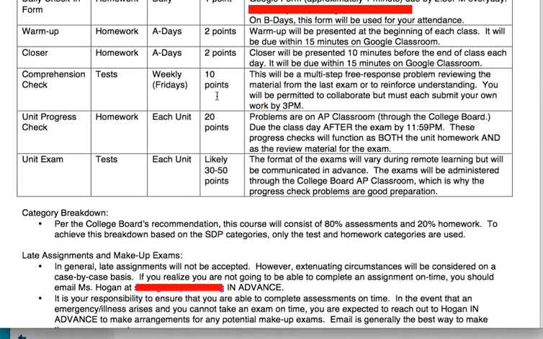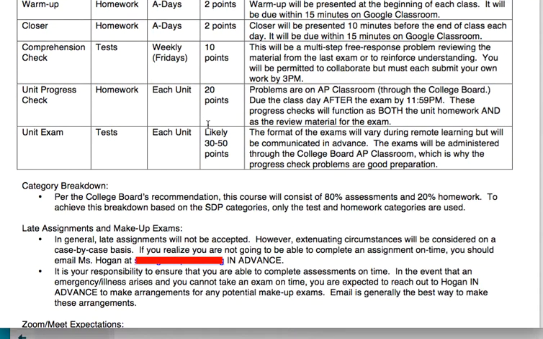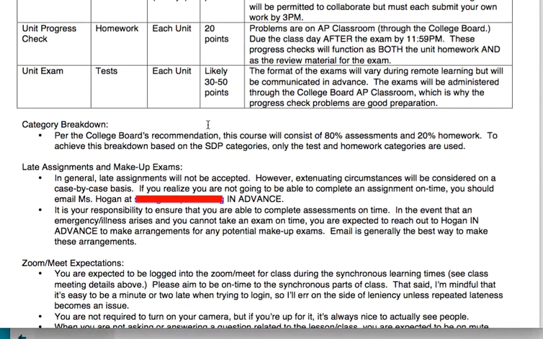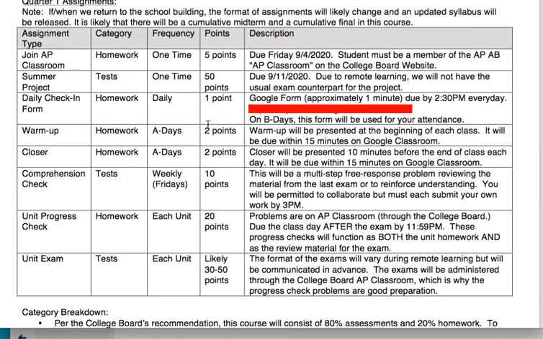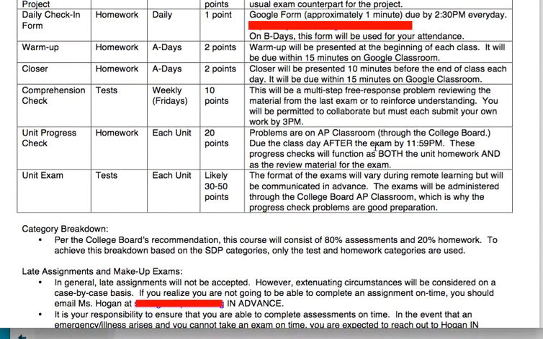Okay, so unit progress checks, and this is different from previous years, and it's pretty important. So we're going to be doing the college. We've changed our curriculum, as you'll notice when we get to the schedule, this year to match the College Board's units, which means we can use the unit progress checks that they have. So you're going to be assigned a unit progress check, which is mostly multiple choice and some free response. And it is due the day after you take the exam at 11:59 p.m.